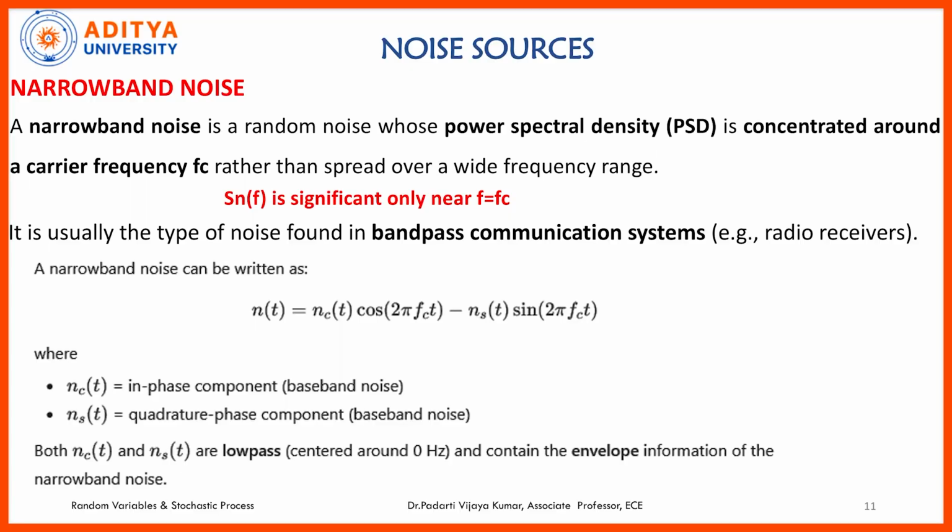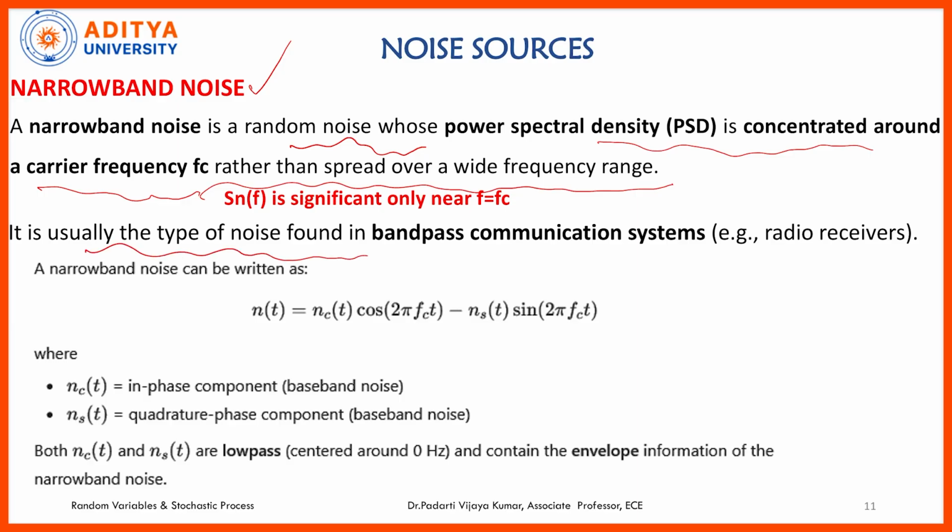Next one is narrowband noise. Narrowband noise is a random noise where the power spectral density is concentrated very near or very close to the carrier frequency. Rather than spreading over a wide frequency range, the noise is concentrated around the carrier frequency. That is why it is called narrowband noise. If it is expanded over a central or carrier frequency, we call it wideband noise.